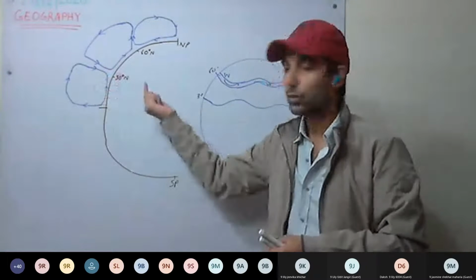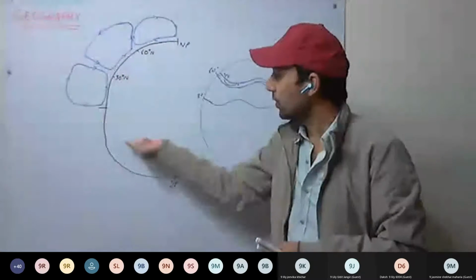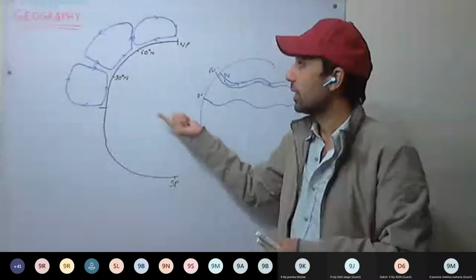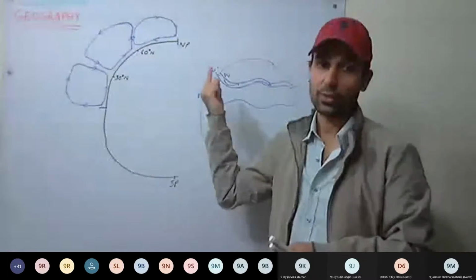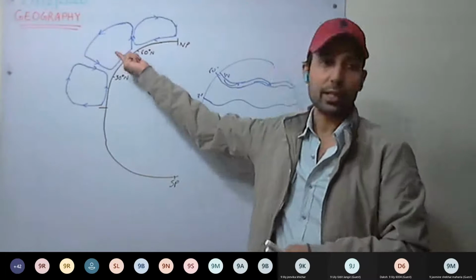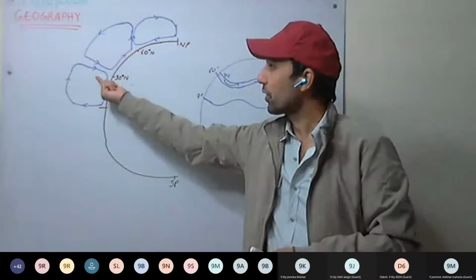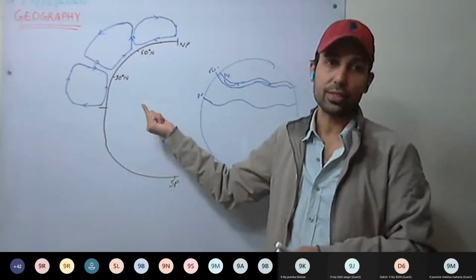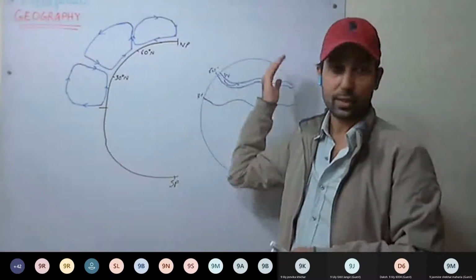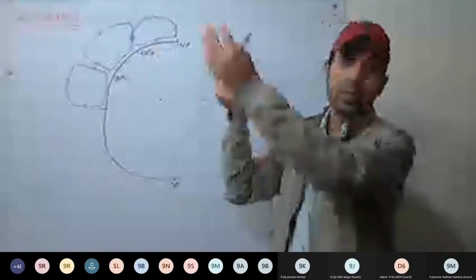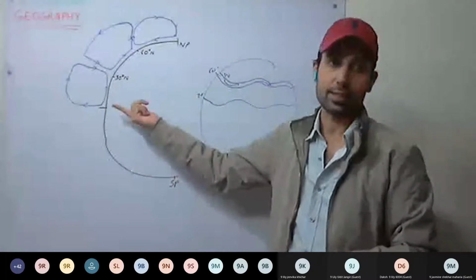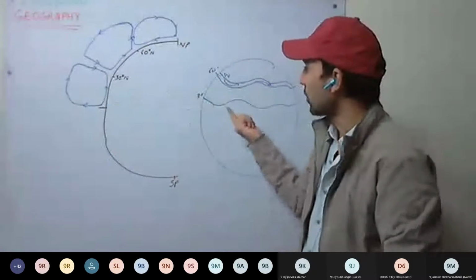So there are two causes for the jet streams. First is the insolation, that is differential heating of the earth by the sun. Second is the rotation of the earth, because of which the Coriolis effect comes into play. So because of the Coriolis effect and the differential heating of the earth, the jet streams are formed. On some other planets where there is no heating from the sun, internal heating may give rise to jet streams. Now see how these are formed.